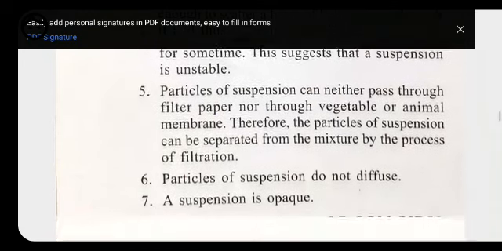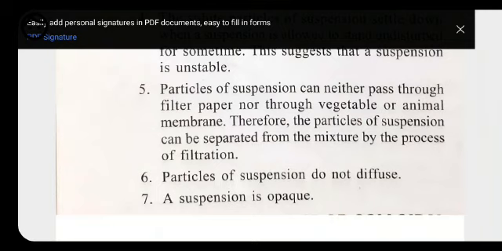Next, a suspension is opaque. We know the terms transparent, translucent, and opaque. Opaque is a type in which we cannot see the other side of the substance. Like if we are standing in front of a wall, then we cannot see behind the wall. That is called opaque, which does not let light go through. So a suspension is opaque. So these are the following seven properties of a suspension.